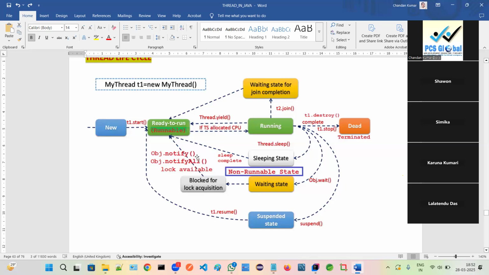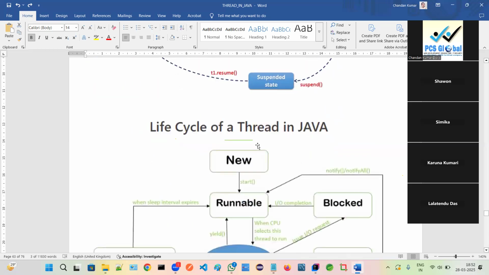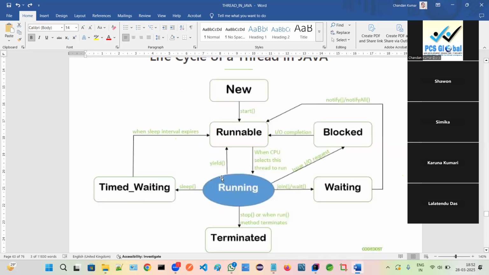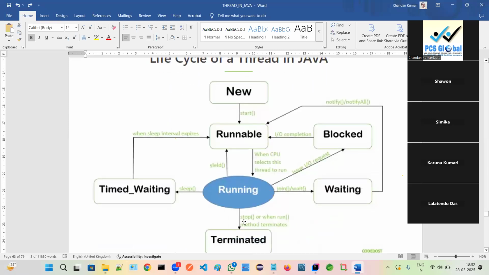This method, notifyAll, we will have to learn in inter-thread communication. That is itself a huge chapter in multi-threading, inter-thread communication, but we will not go into that. So this is the thread life cycle. I hope it is clear to all of you. Do practice, work on it. This figure I have already shared with you all. Why this figure? This is a very fresh figure.